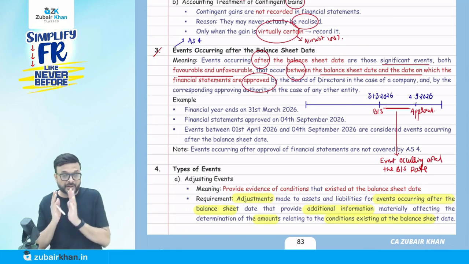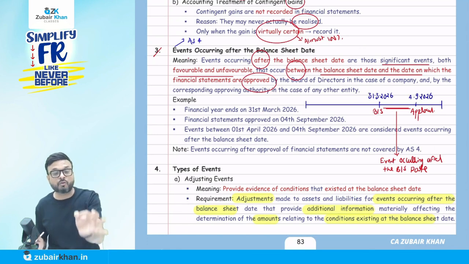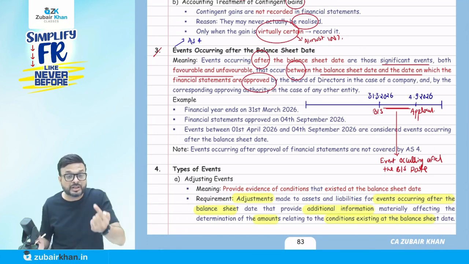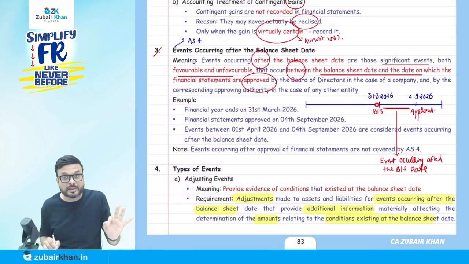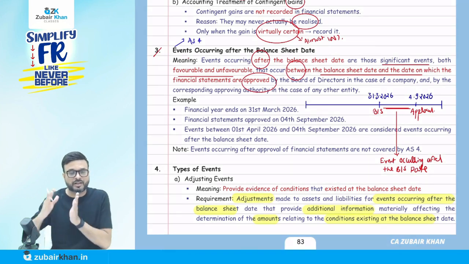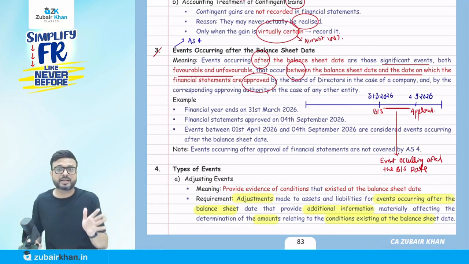It might be favorable or unfavorable. What should be the accounting treatment? I will come to that. But you have to understand what is meant by an event occurring after the balance sheet date. The event happens after the balance sheet date, before the approval. So 31st March 2026 is the balance sheet date and here 4th of April is the approval date. Any event that happens between these dates is covered. The approval date might differ, depending on the company. In my example, suppose it is the 4th of April.